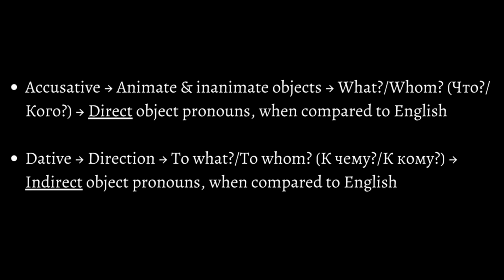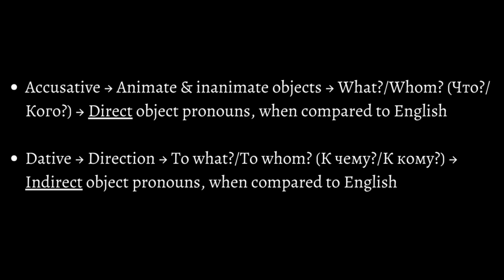The dative works with direction, and this is very important because the direction will always ask to what and to whom. These are the questions that the dative answers, which in English correspond with indirect object pronouns, to what and to whom. I really hope that you can see a pattern here, which is what I meant when I said that object pronouns, both in English and Russian, have the same principle.